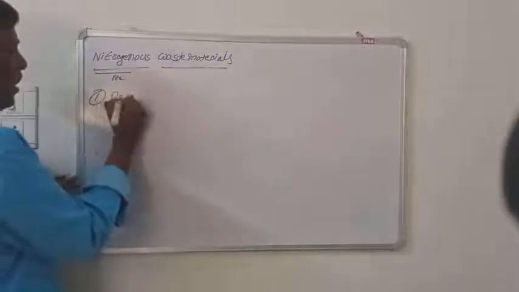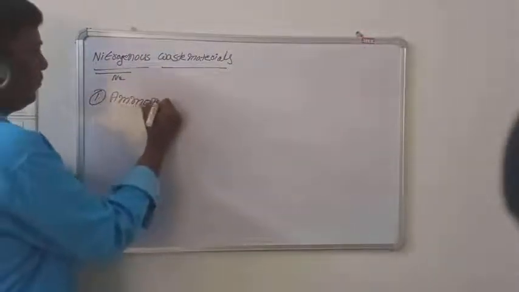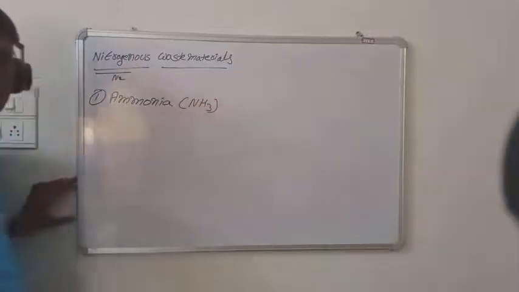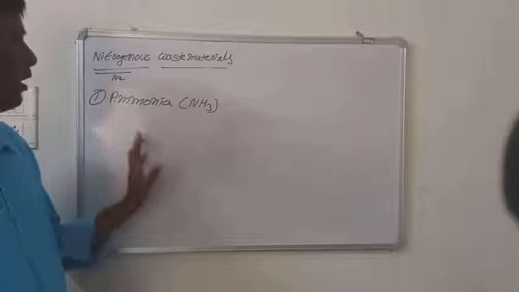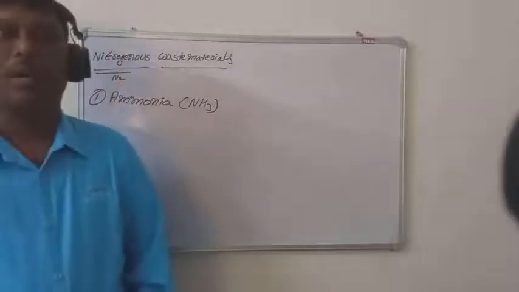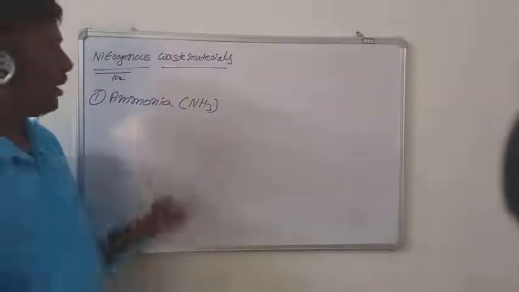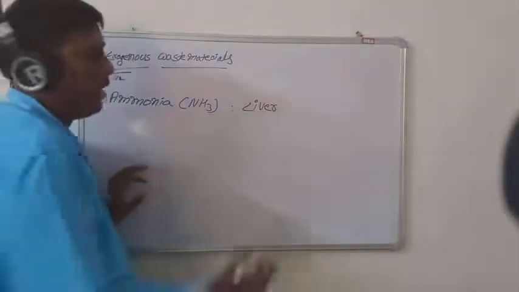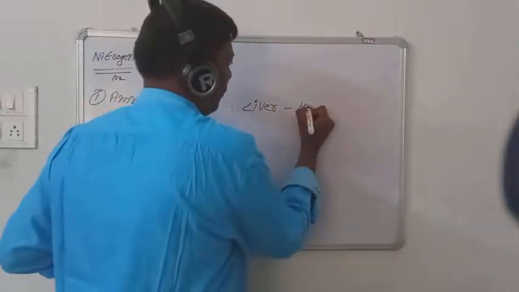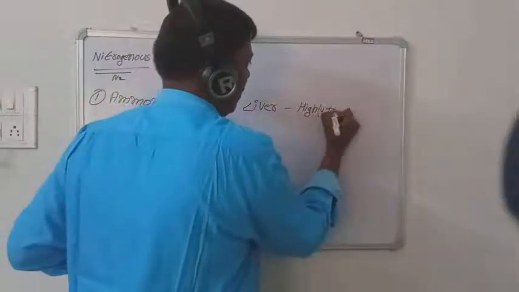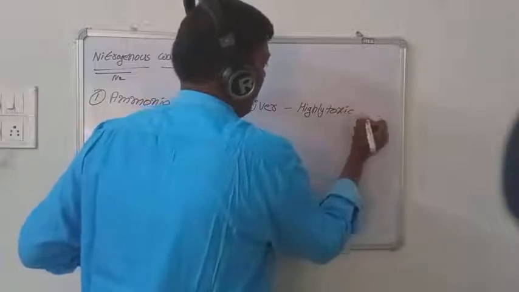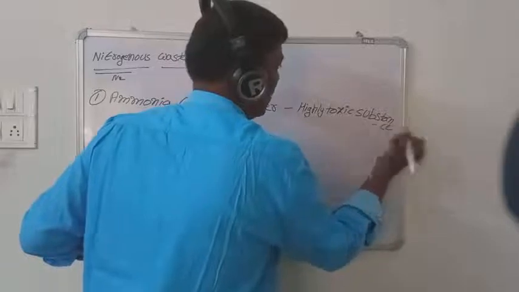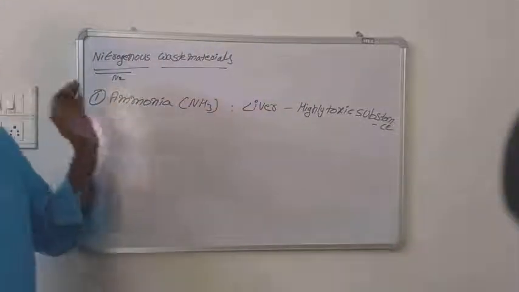The first one is ammonia. The formula of ammonia is NH3. You know very well, ammonia is the metabolic waste material which is produced during protein metabolism. Ammonia is mainly produced in the liver, and ammonia is a highly toxic substance. So that's why our body must send the ammonia outside.